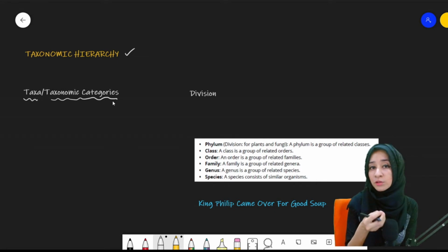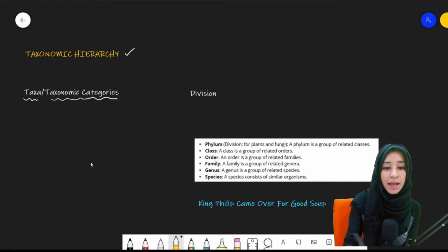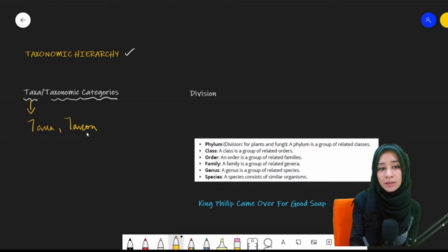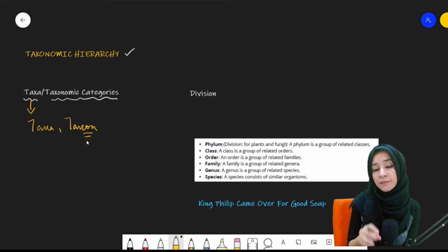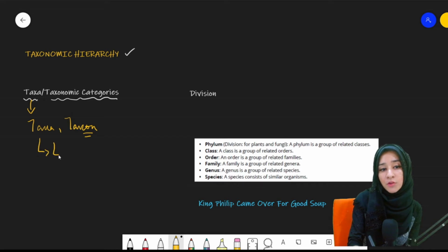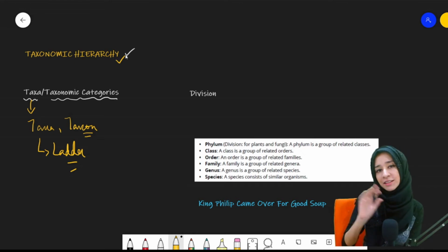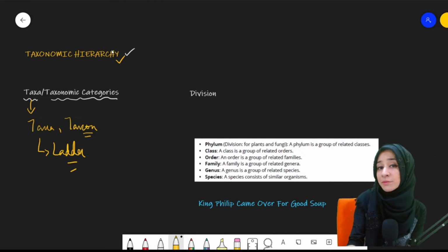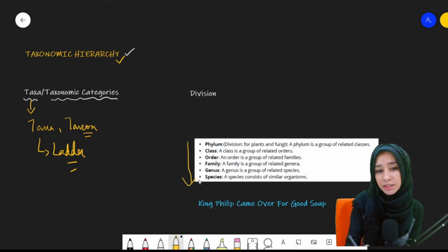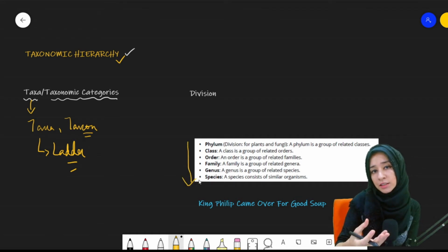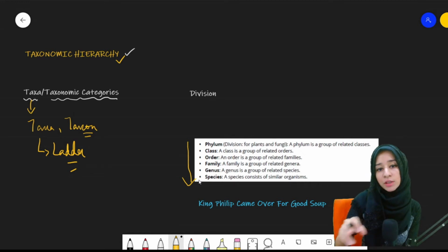We learned about classification in the last lecture. So all of those groups and subgroups are known as taxa, or in the singular, taxon. These are the groups in which living organisms are divided, and when these groups are present in the form of a ladder, it is known as taxonomic hierarchy. What do you mean by ladder? These are the number of groups in which living organisms are divided. They will form a ladder, and this whole thing will be known as taxonomic hierarchy.